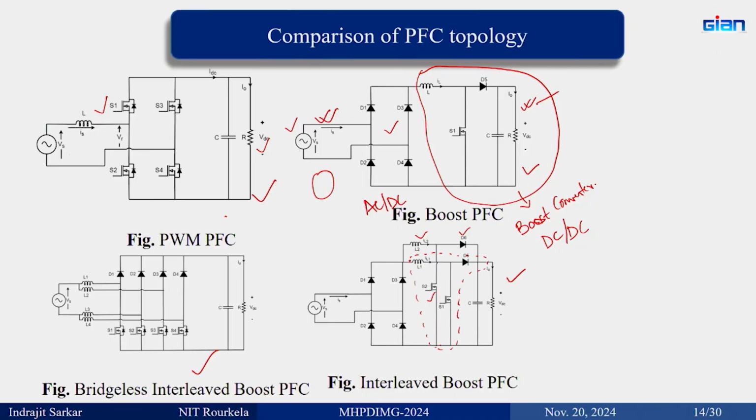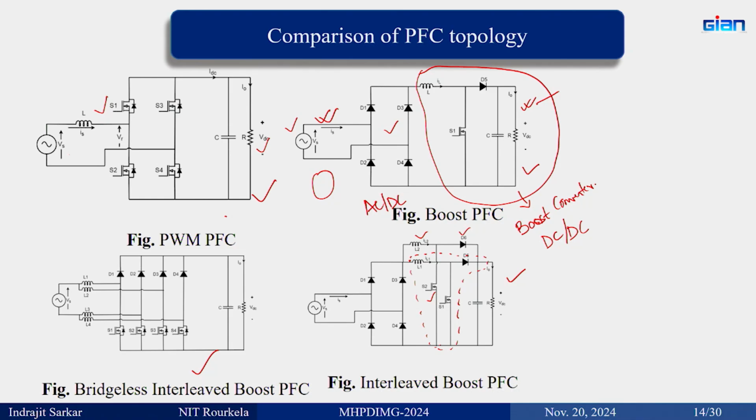Yesterday I was telling you that the main purpose of a multi-level converter is to make the converter capable of high voltage application. Here also interleaving is done. First, the purpose is to increase the current capability of the converter. The advantage you get is the reduction in current ripple and other advantages.